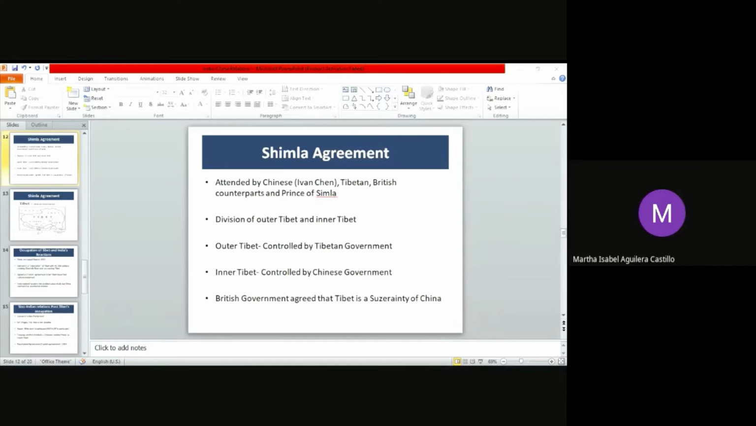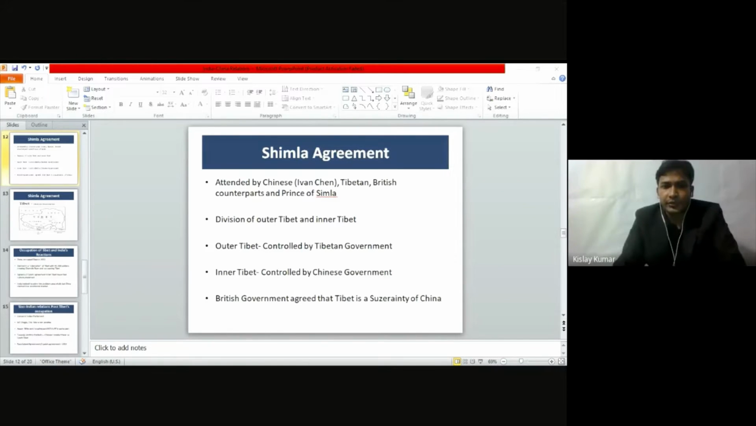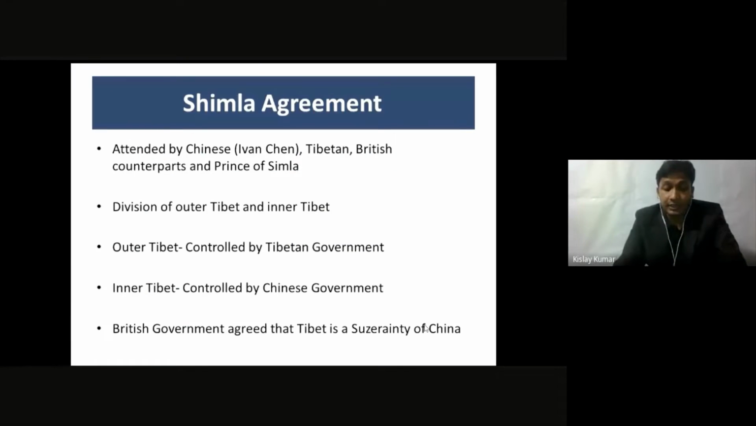Go on, Kislay. Okay, thank you. So you came to know about two of the maps which were drawn by the Britishers and Chinese, and one was accepted for some time by the Chinese. The other one was never recognized, even though the Chinese wanted that kind of map, but they never recognized it. No one knows why.